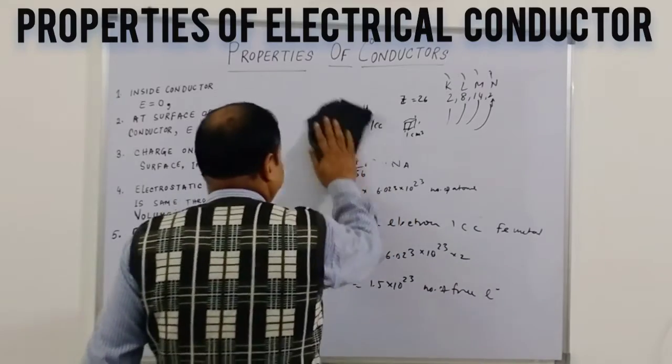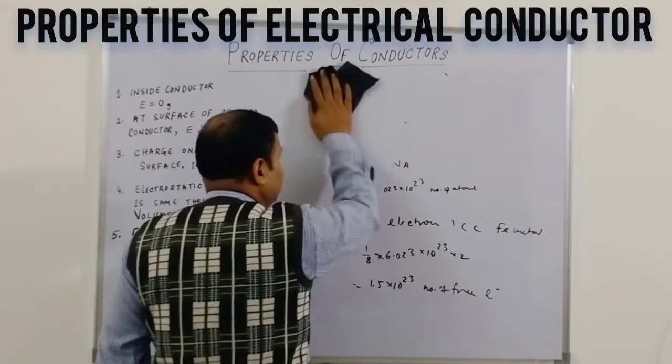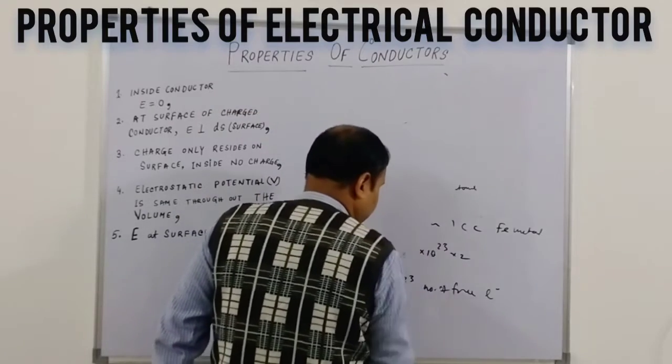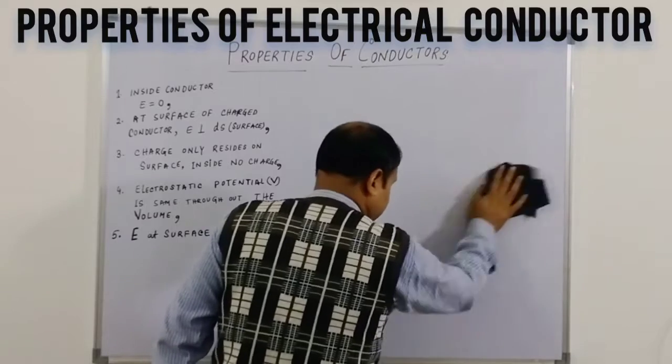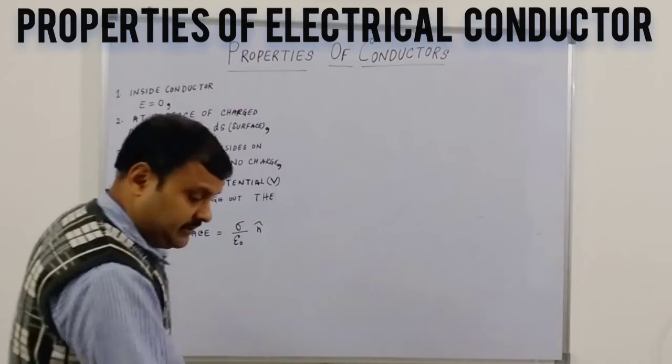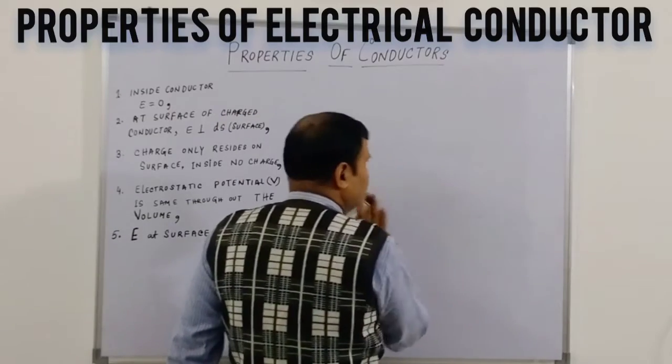Now what happens to these free electrons once any metal, any conductor, is exposed to an external electric field? What will happen there? You see, suppose one conductor, it could have any shape.